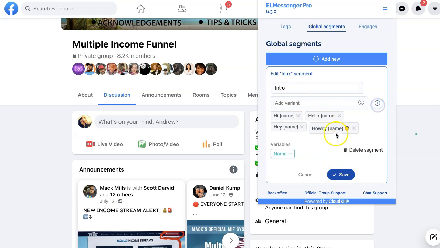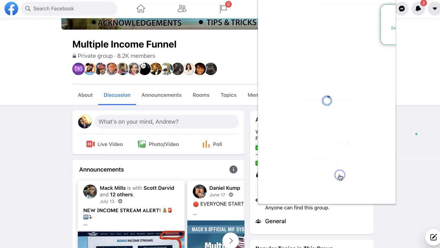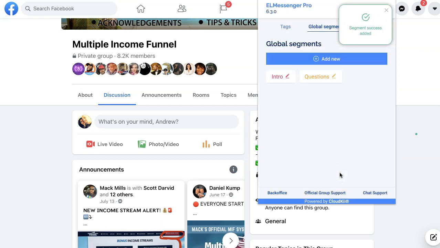We're going to click the button. You can see it added the message, so we're going to go ahead and save that. Now we've just added one more to our pool. So now we have four different variations of our introduction.